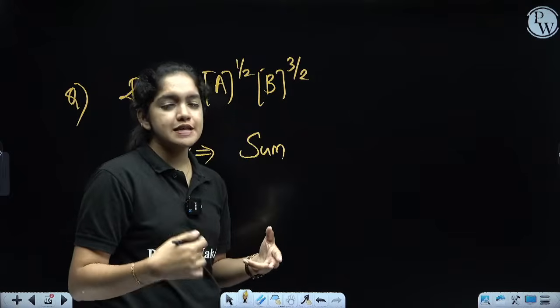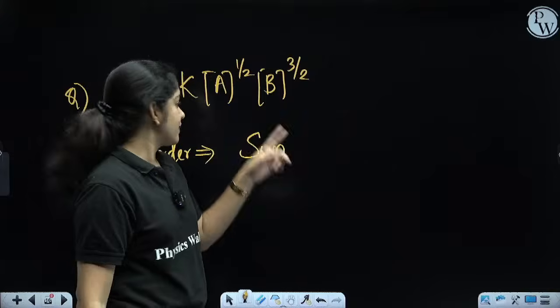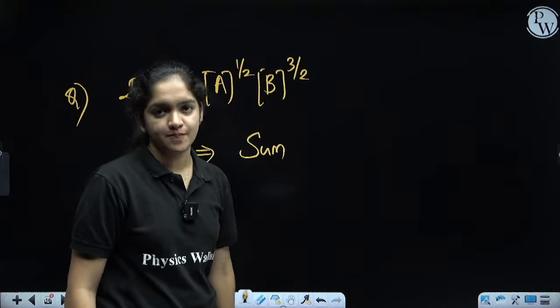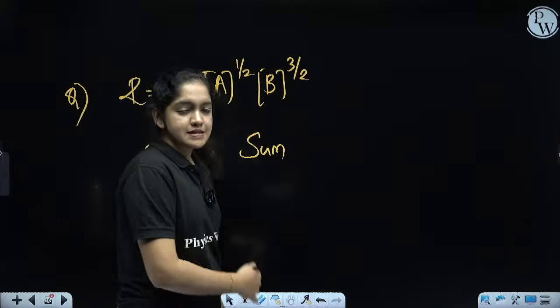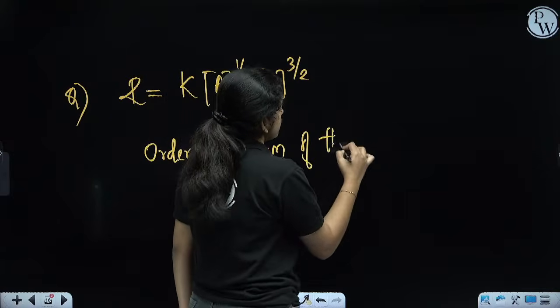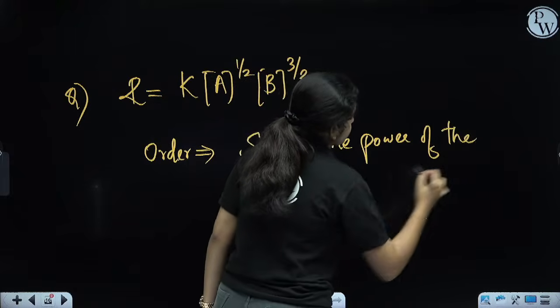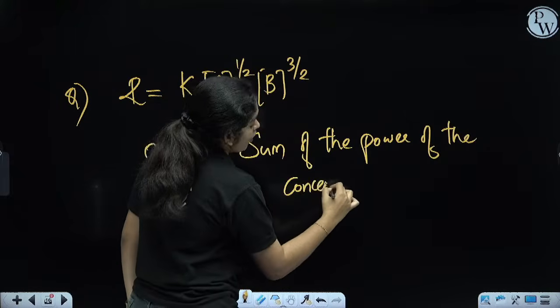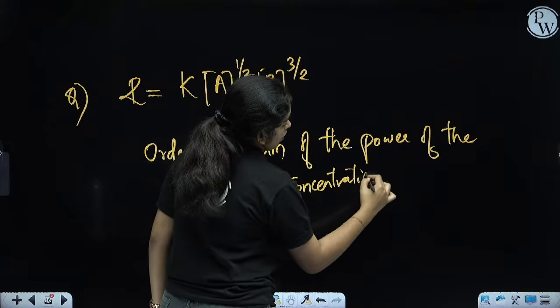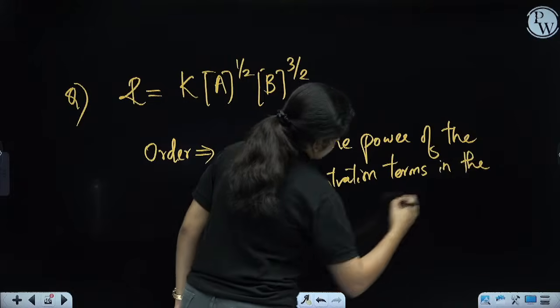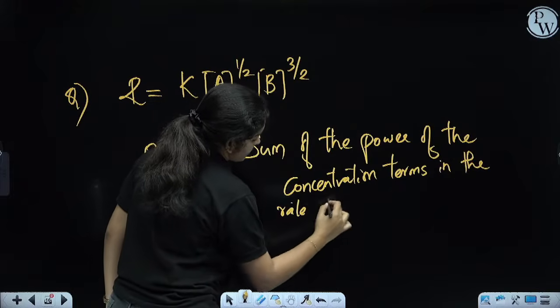Sometimes it can be asked as a definition for your exam. Otherwise, it will be in the form of questions, and from this question, we need to find the order of the given reaction. So can we start? Order means the sum of the power of the concentration terms in the rate law. Got it?